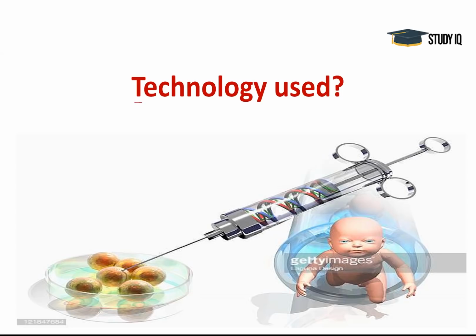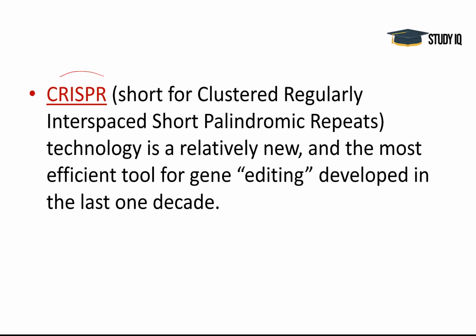Now I'm telling you continuously about this technology CRISPR, so I will tell you more about how it is used. For CRISPR, what is the full form? Clustered regularly interspaced short palindromic repeats. You don't need to know more technical terms like what palindromic repeats are, you can skip that, but you should know the full form. It is the most efficient tool in the market right now for gene editing.